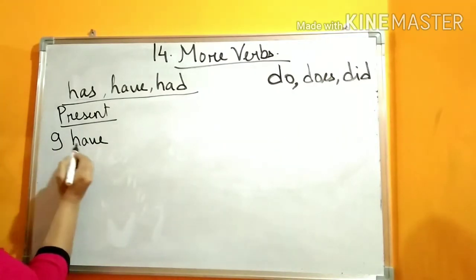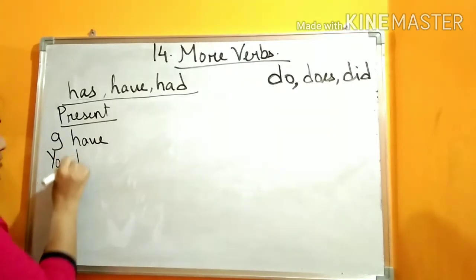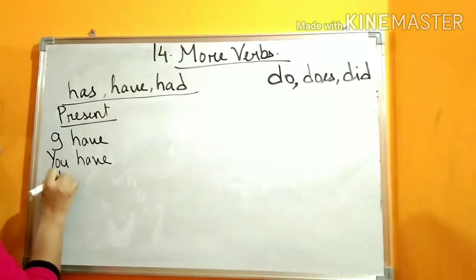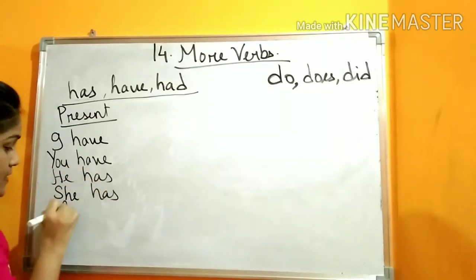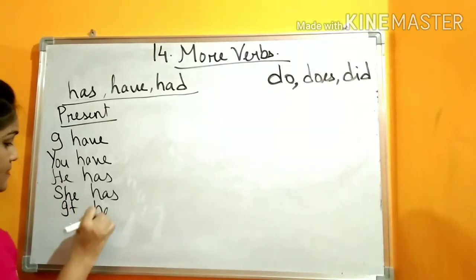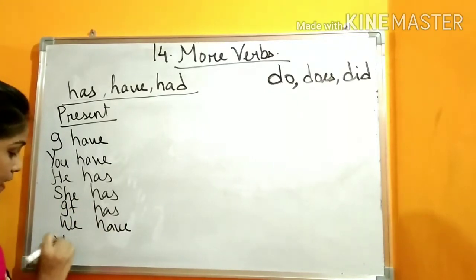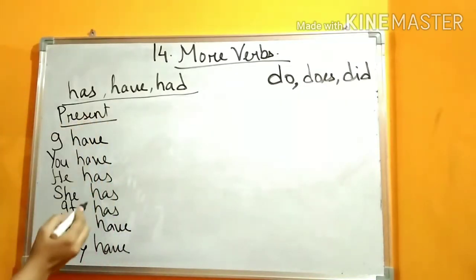With I we use have. Next, with you also we use have. With he, we use has. She, we use has. It, we use has. We, we use have. With they, we use have. This is in case of present.